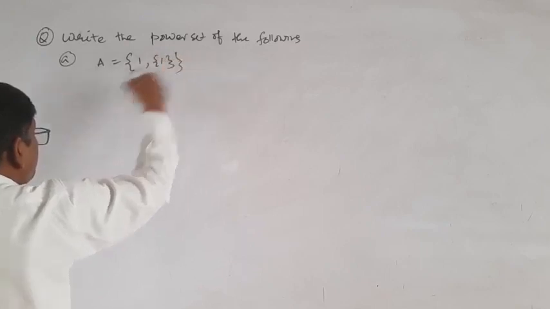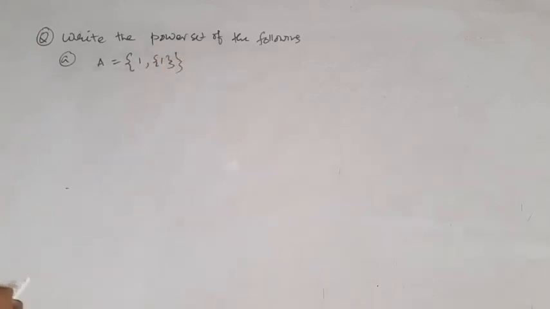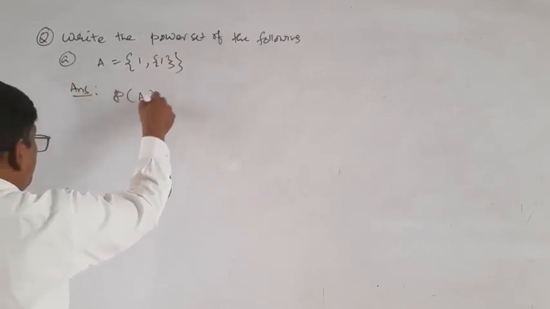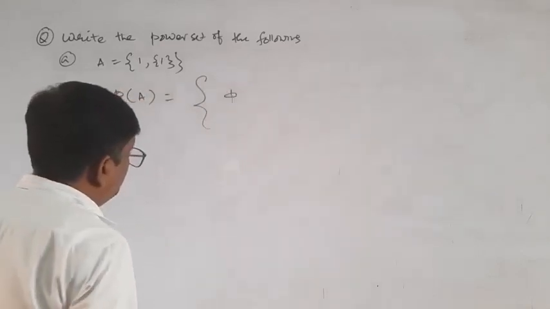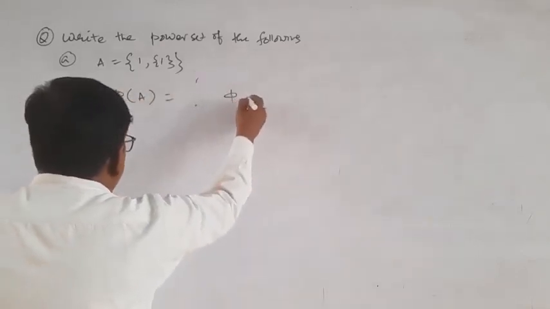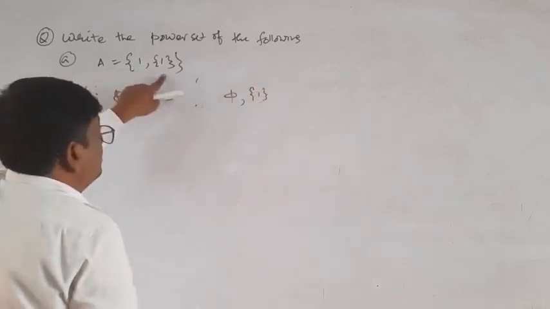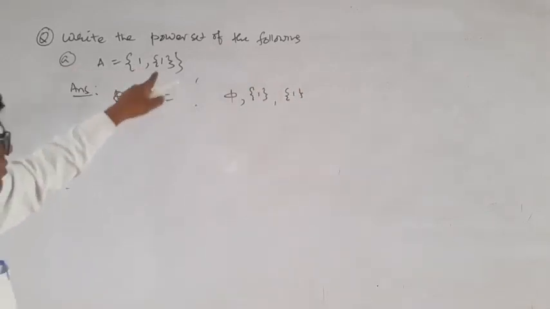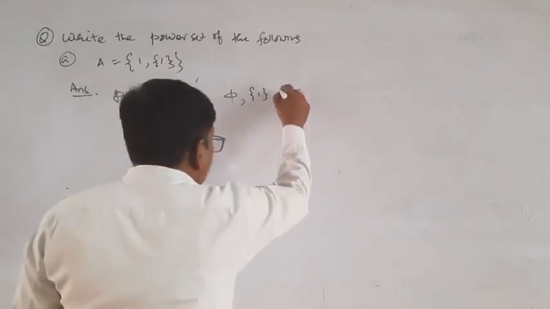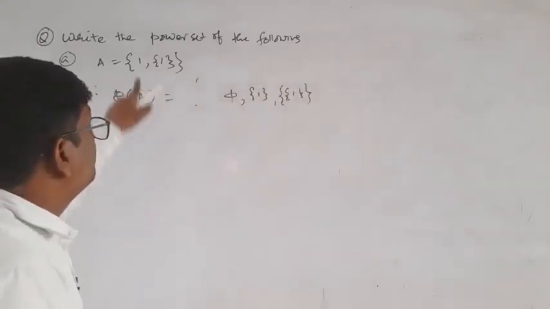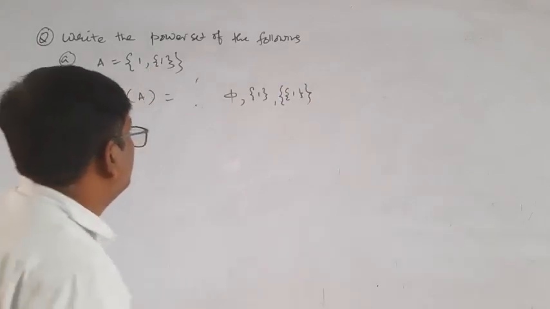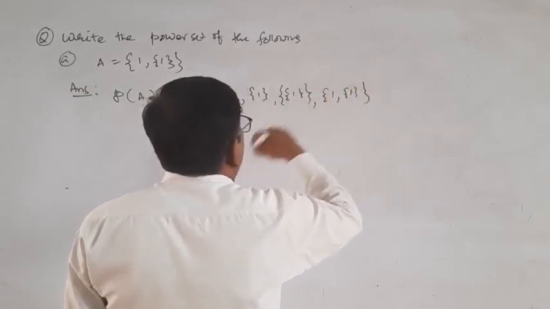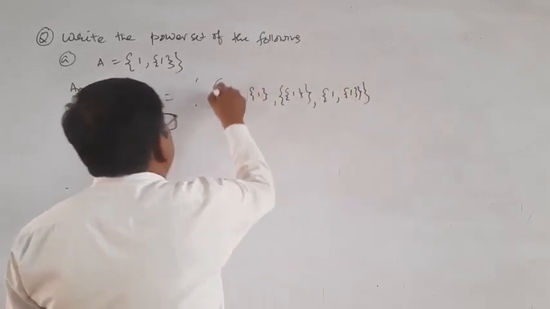So the answer is P(A) is equal to first phi, which is a subset, then the element {1}. If there is no bracket, then use a bracket. If there is a single bracket, then use another bracket. So then {phi, {1}}, and this is the set.